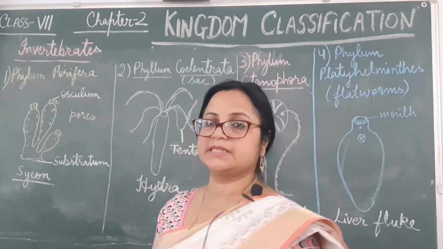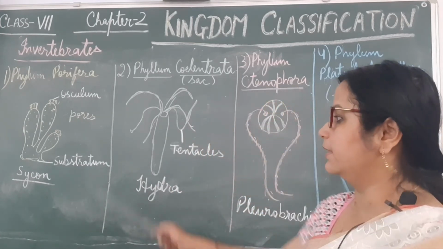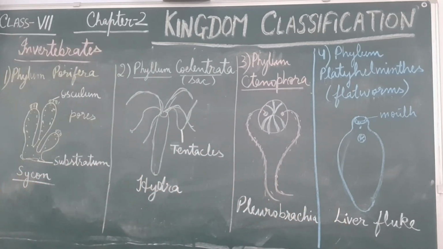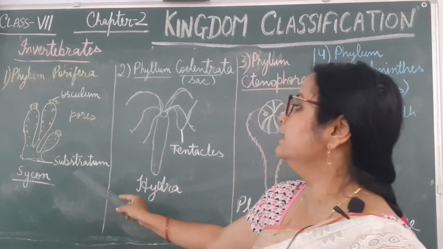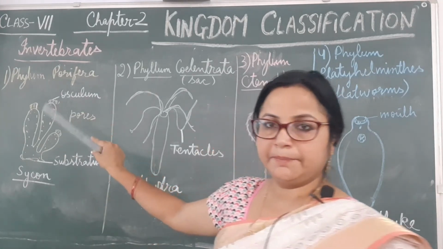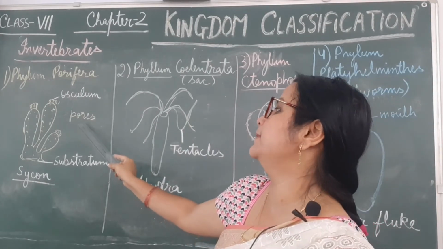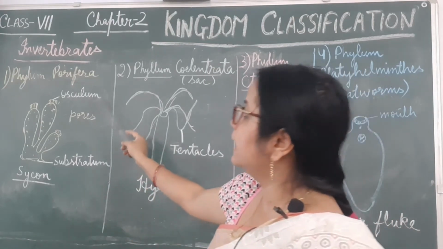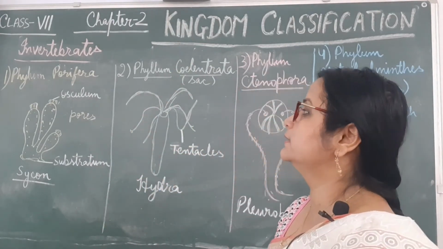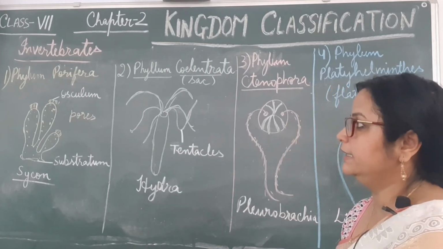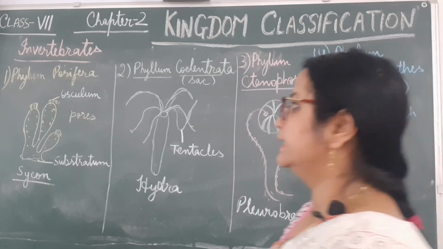Many examples of this phylum Porifera are given in your book, like Cycon and Spongilla, Leucosolenia, etc. See this Cycon: it is attached to the substratum in the water, and so many small openings are present, which are called pores, and the upper opening is called the osculum. That's why it is called Porifera, the first phylum of the invertebrate category.